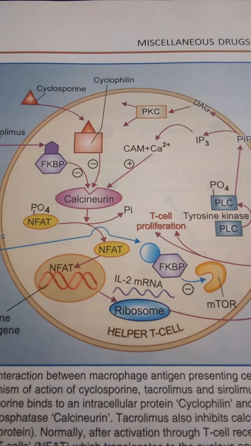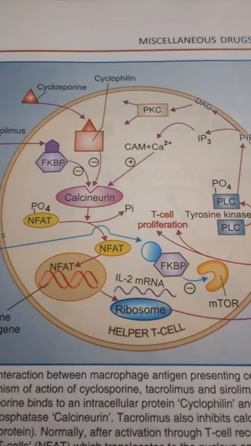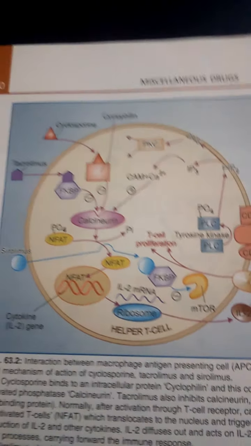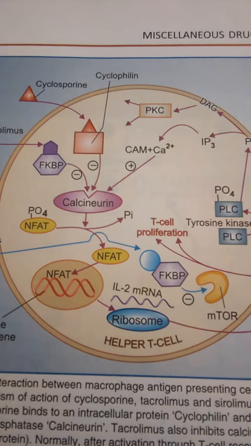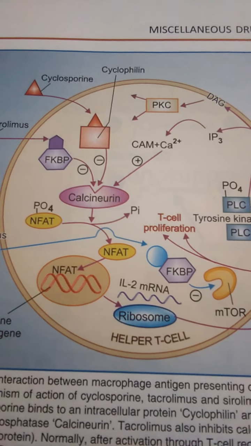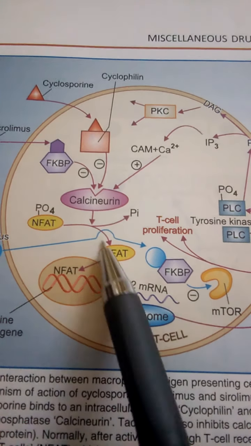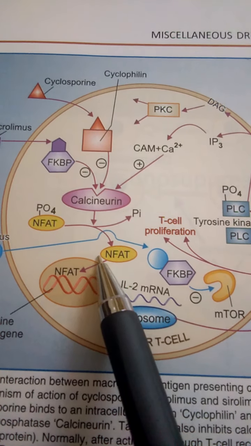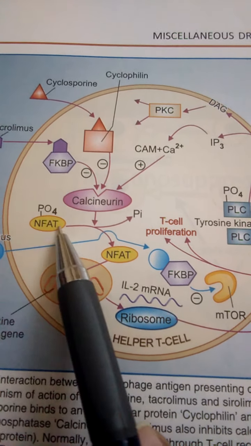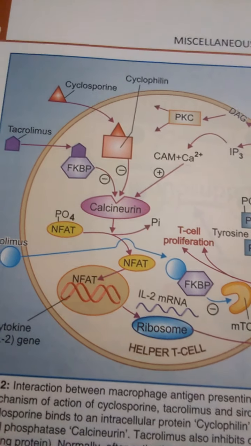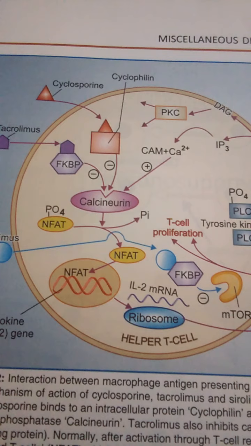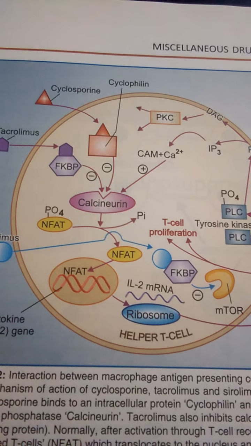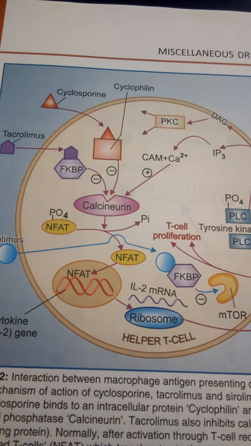This calcineurin is a protein. What is the action of calcineurin? It dephosphorylates the nuclear factor of activated T cells. It undergoes dephosphorylation of the nuclear factor of activated T cells.